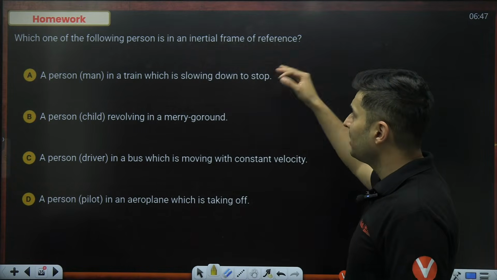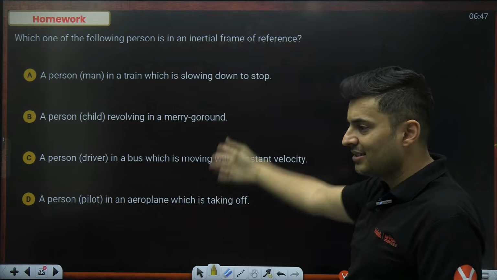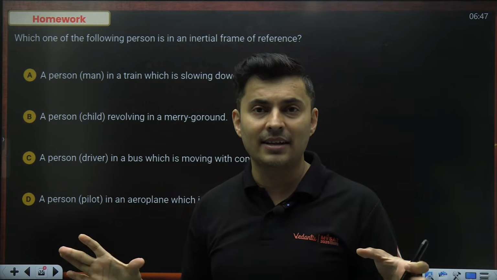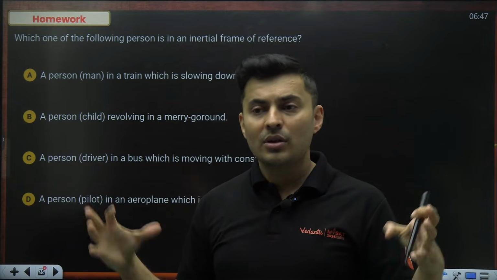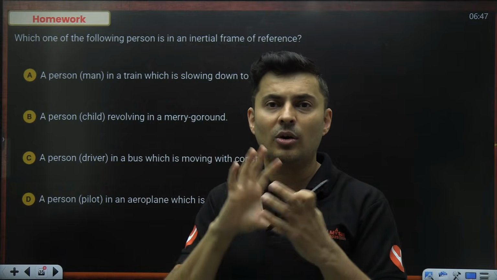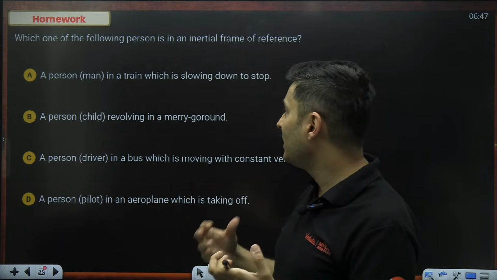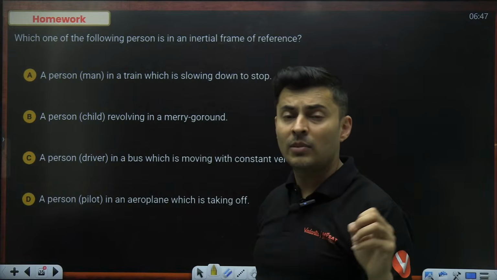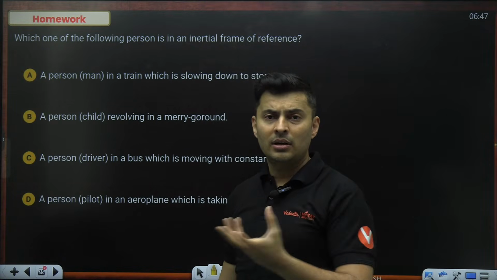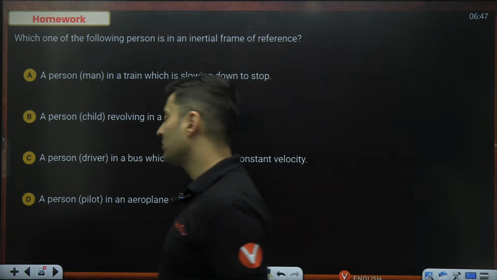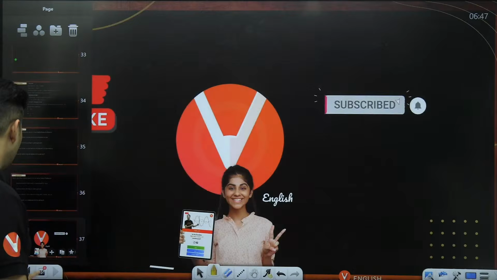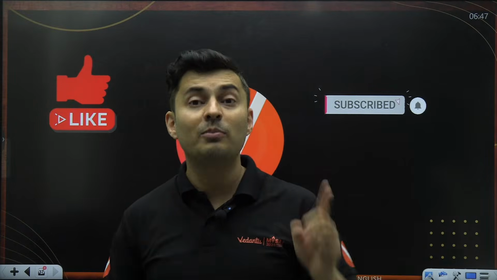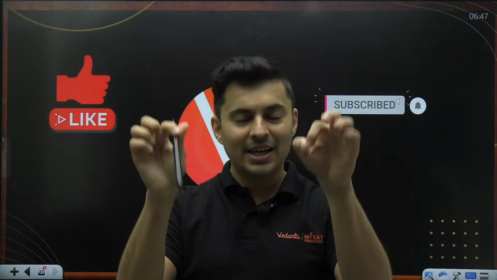Which one of the following person is an inertial frame of reference? This is your second homework question. Remember, inertial frames are those frames which do not accelerate, or basically they have no net force. The forces are balanced on that body. Okay, so that is inertial. Non-inertial is where Newton's laws are not valid. They are accelerated, like the lift frame or an accelerating car or a rotating frame. These are non-inertial frames, accelerated frames, where the net force is there. So answer is there on the next slide. I cannot show it. You can download the PDF and verify it, but your homework answers should be there